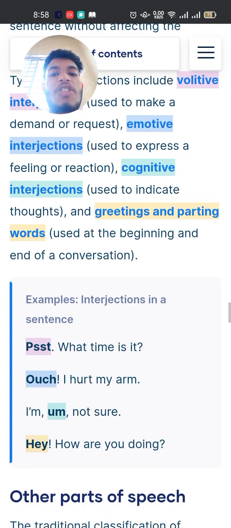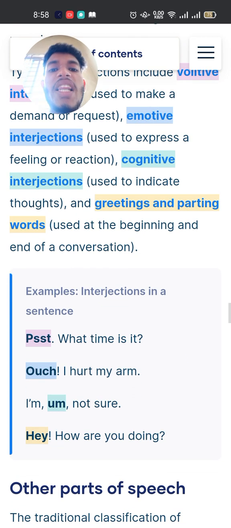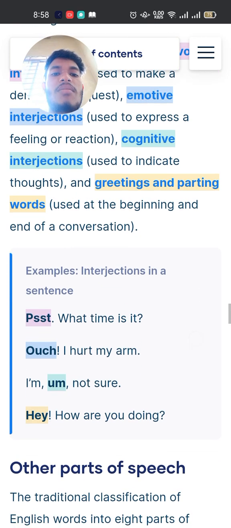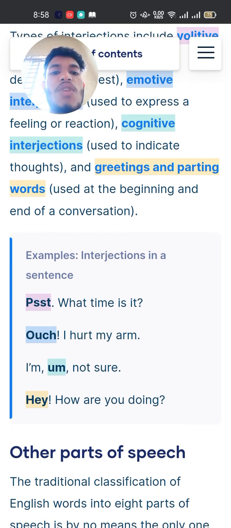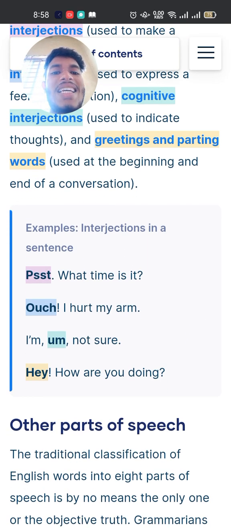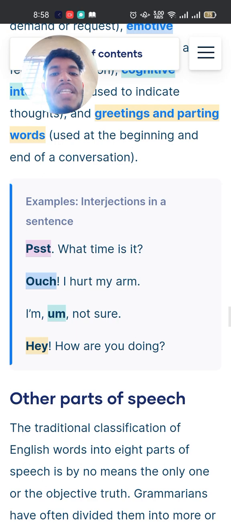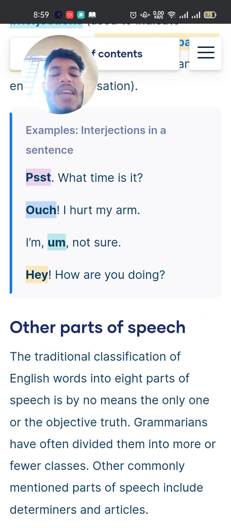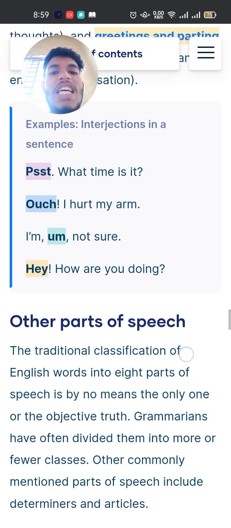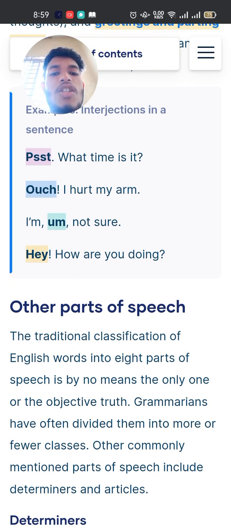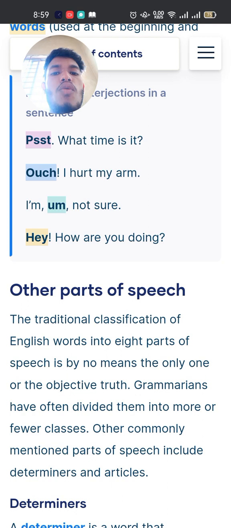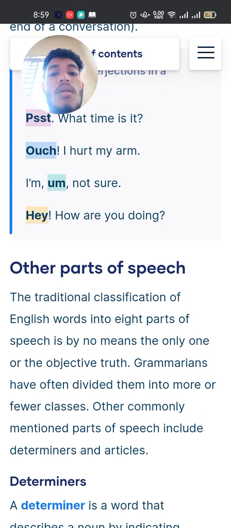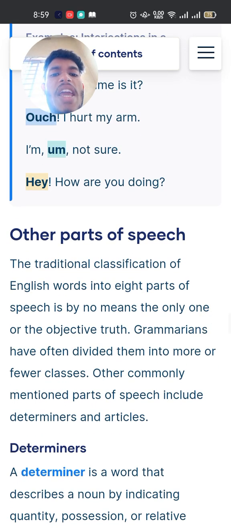Emotive interjections are used to express a feeling or reaction. Cognitive interjections are used to indicate thoughts, and greetings and parting words are used at the beginning and end of a conversation. Examples of interjections in a sentence: Psst, what time is it? Ouch, I hurt my arm. Mm, not sure. Hey, how are you doing?